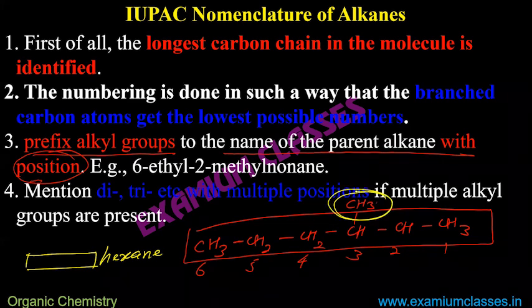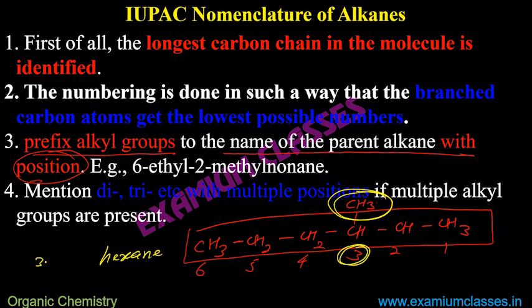Here there is only one, CH3. It is methyl. So I will prefix it with its position, where it is, 3. So I will write 3 methyl. I will keep the first letter capital. First letter of the IUPAC name will be capital letter. So it will be 3 methyl hexane.